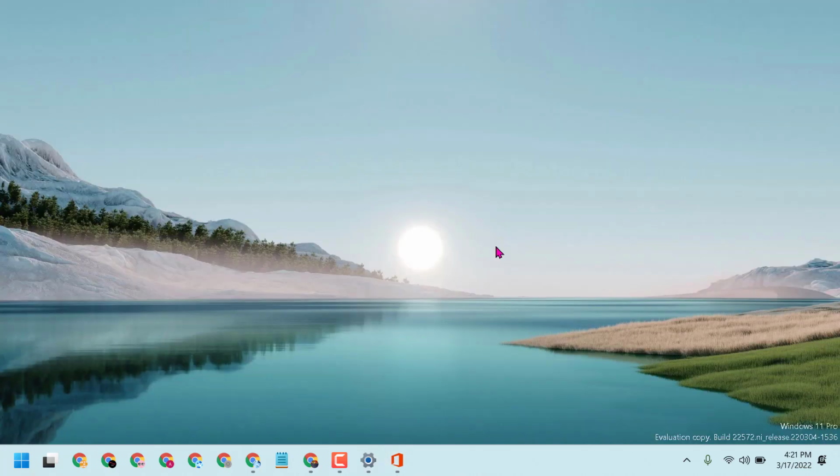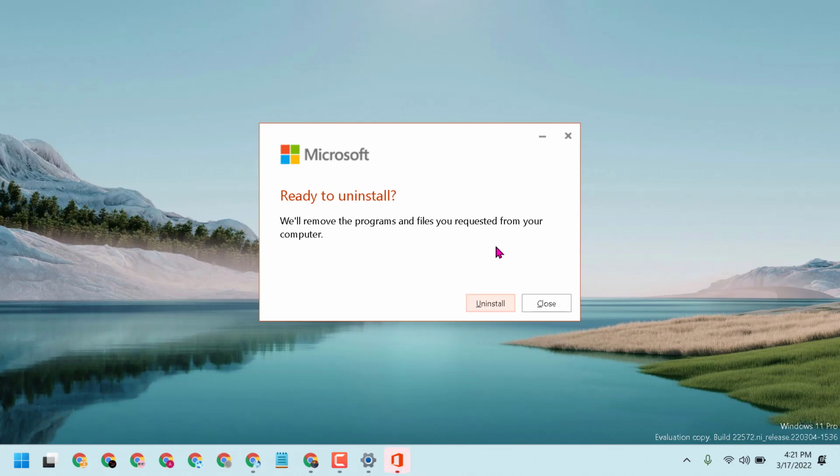So this way guys, you can uninstall Microsoft Office from your Windows 11 or 10 PC or laptop.